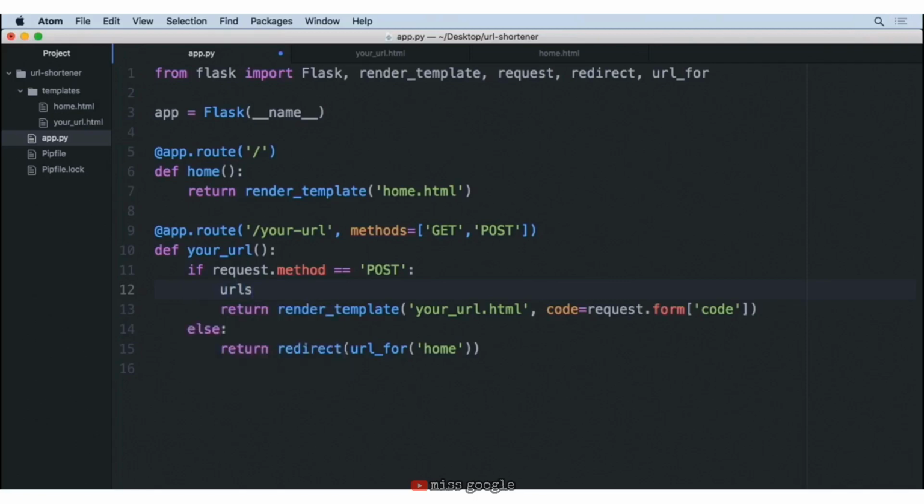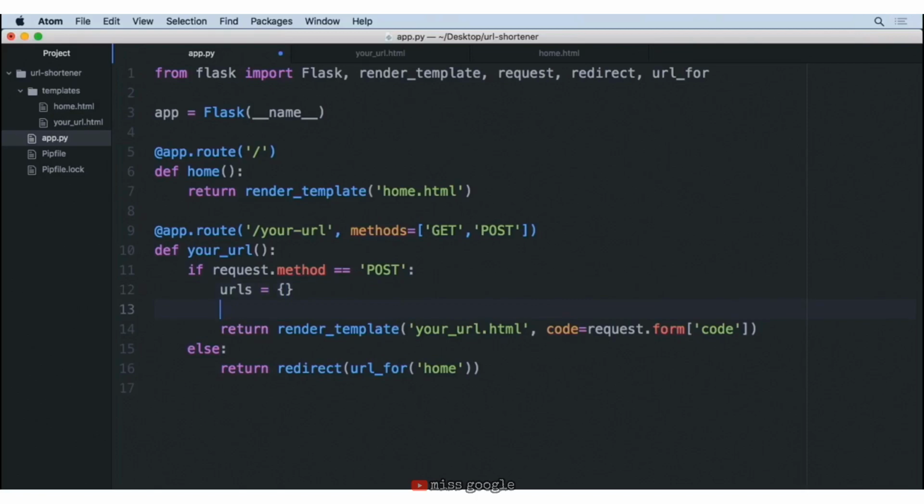So we'll go ahead and make a variable called urls that will simply be an empty dictionary. Now, like I said, we want to specify the key for this URL to be whatever code was passed through. So we're going to say urls with our square bracket, and we're going to take the same request.form and grab the code for our key, and we'll paste that inside.